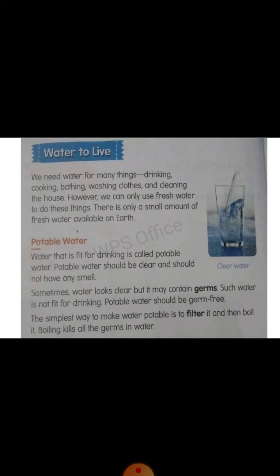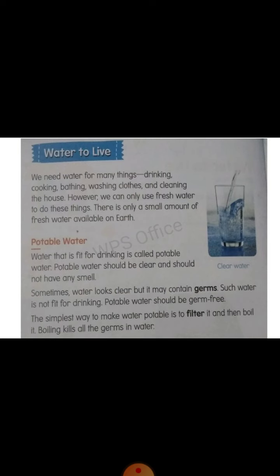So which is the simplest way to make water potable? If you have a glass of water and you don't know whether this water is potable or not, then to make that water potable, you have to filter that water and then boil it. After boiling, all the germs are killed. Okay, so class, all these things are about potable water that we studied.